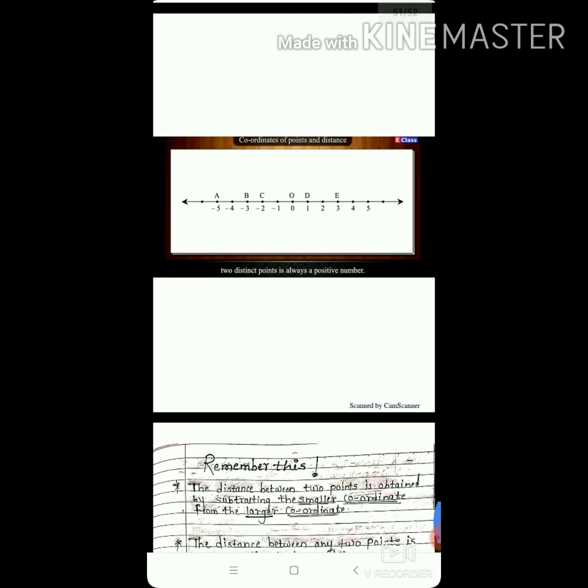Remember, the most important things. The distance between 2 points is obtained by subtracting the smaller coordinate from the larger coordinate. And next, the distance between any two points is a non-negative real number. Means the distance between two points is non-negative. Distance is always positive, not negative.